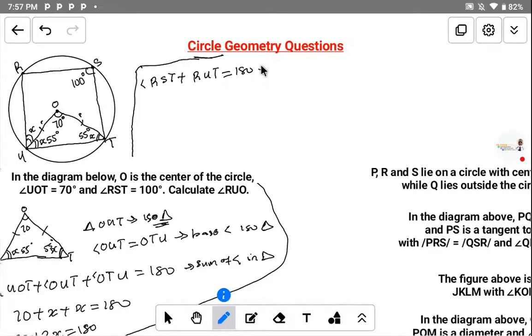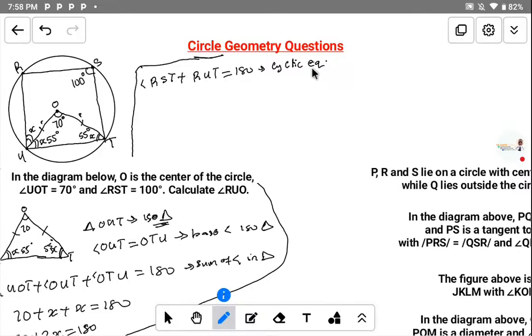You can just write the statement there: it is cyclic, and the sum of the opposite angles, this angle and this angle, is equal to 180.